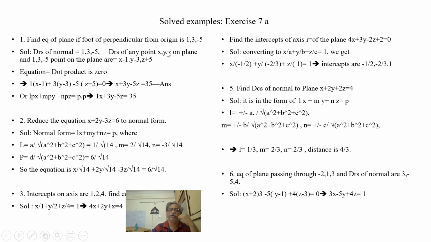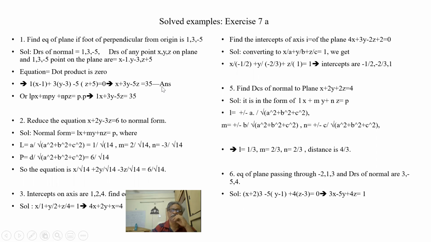So let's take any point x, y, z on the plane. This is one of the points. So x minus 1, y minus 3, z plus 5 are the DRs of the line on the plane. So the dot product is 0. So 1 into x minus 1 plus 3 into y minus 3 minus 5 into z plus 5 is equal to 0.